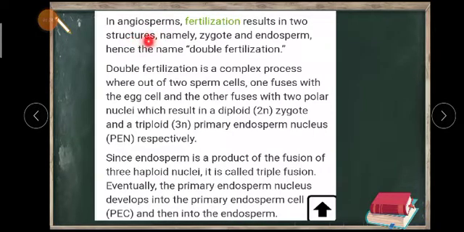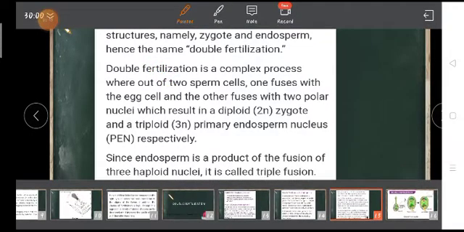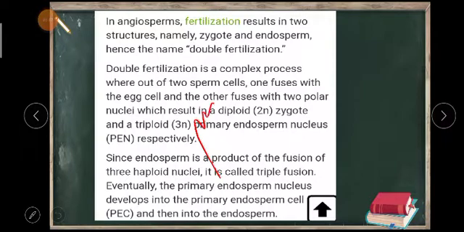In gymnosperms you will not see this. Gymnosperms means where flowers are not there, like the pine tree. In a pine tree, you can see a pine cone. Have you seen this? The pine cone is there, but it is not a flower, neither is it a seed, it is a cone.